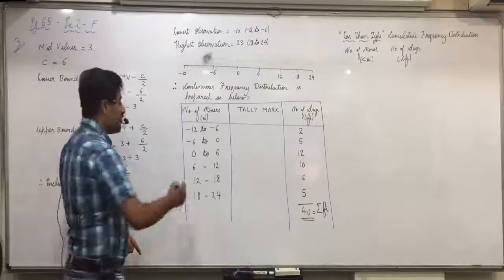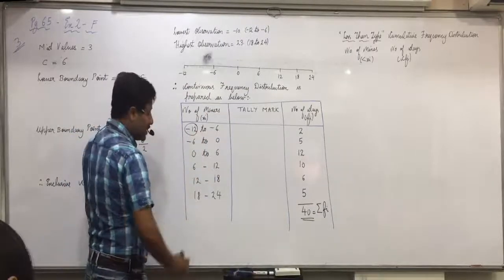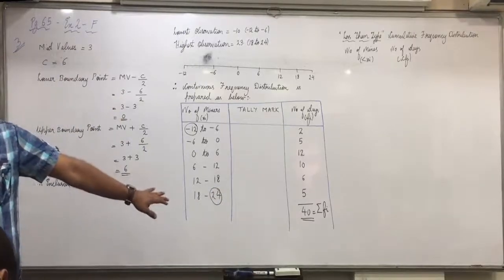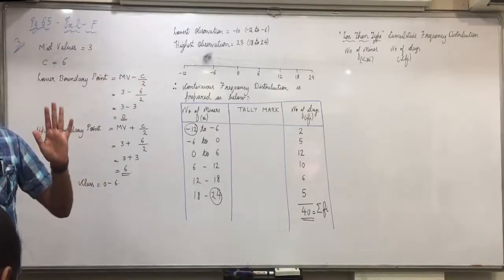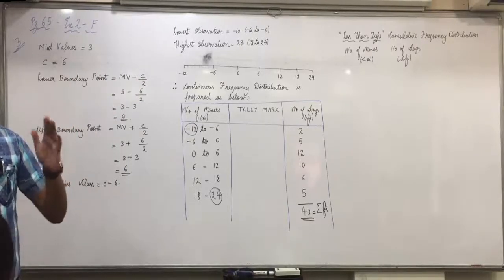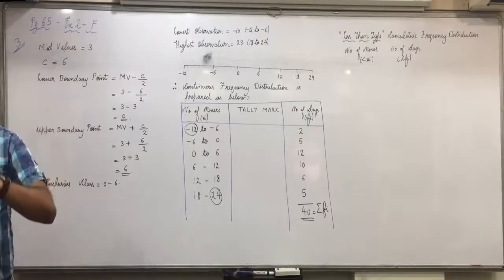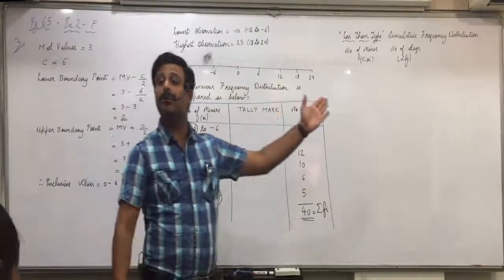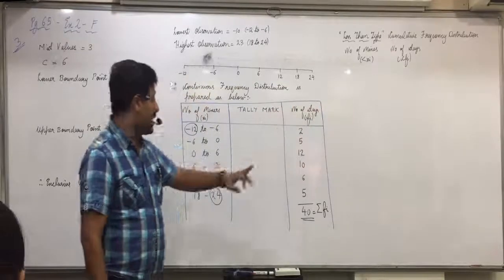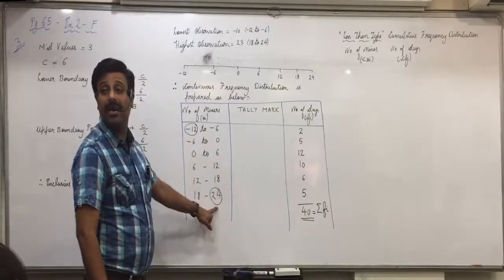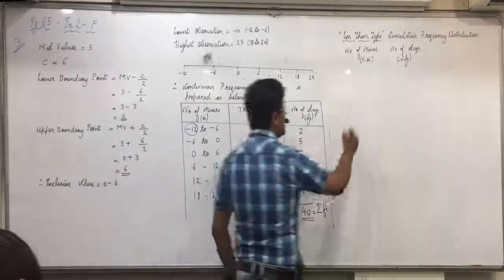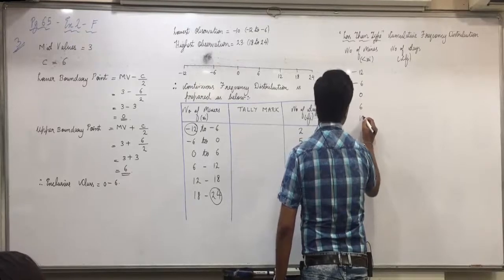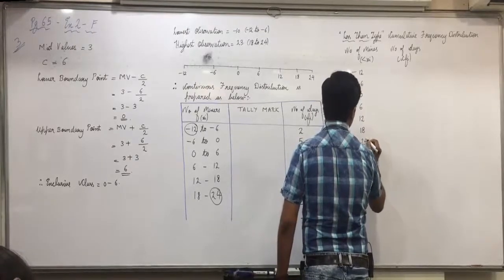We discussed that you'll start from the lower boundary point of the first class and end at the upper boundary point of the last class. One more thing, this is already exclusive, so directly we can make less than. Otherwise, yesterday what we did was from inclusive, so first we made exclusive from that, then we made less than and more than. But this is already exclusive, so we can directly make less than and more than. Understood that or not? You'll start from minus 12 and you'll write all the values up till 24. Means less than minus 12, minus 6, 0, 6, 12, 18, 24.